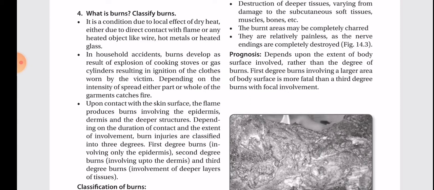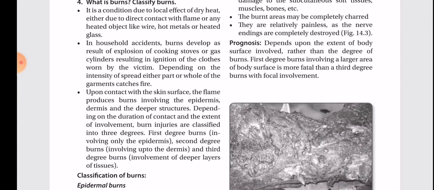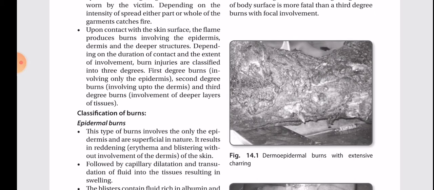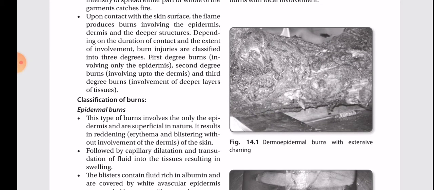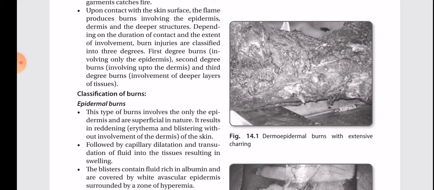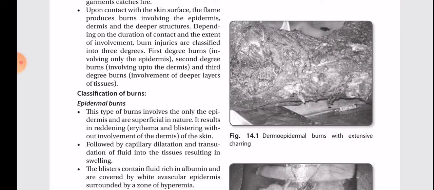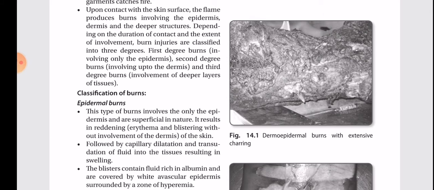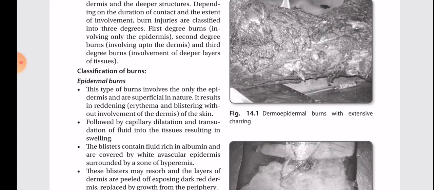Depending on the intensity of spread, either part or the whole of the garment catches fire. Upon contact with the skin surface, the flame produces burns involving the epidermis, dermis, and the deeper structures. Depending on the duration of contact and extent of involvement, burn injuries are classified into 3 degrees. First degree, burn involving only the epidermis. Second degree, burn involving the epidermis and dermis, and third degree, involvement of deeper layers of tissue.